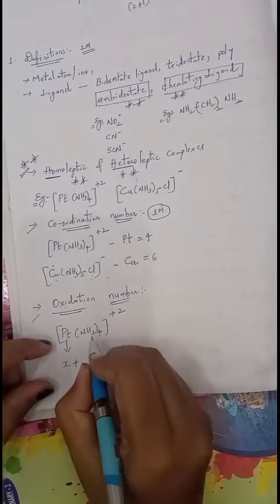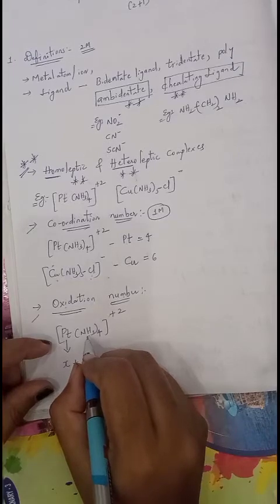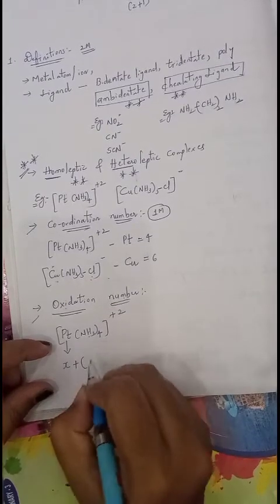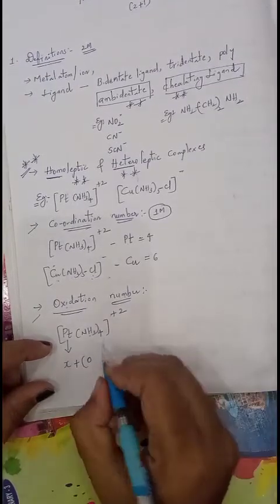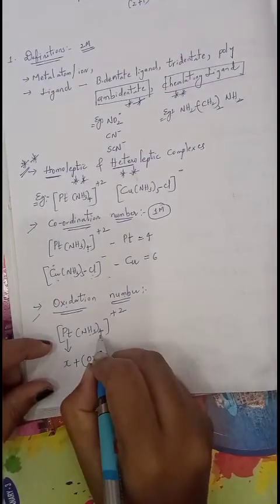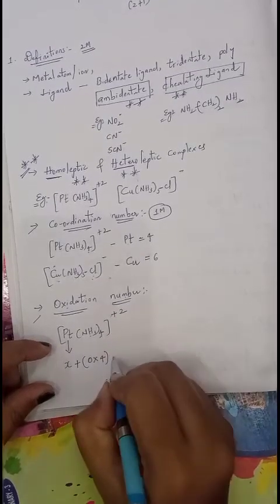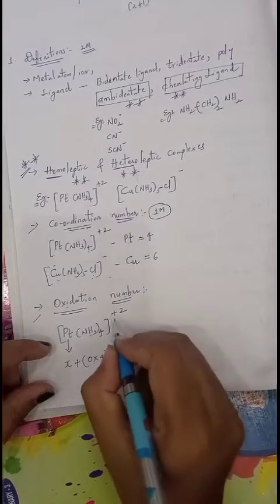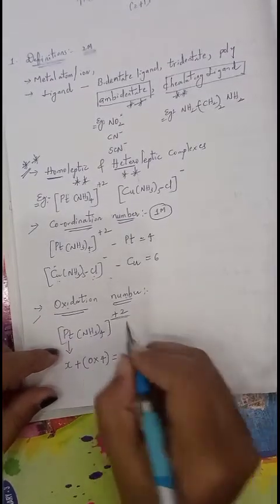Then plus ligand. What is the ligand here? Amine. What is the charge of amine? It is a neutral ligand, so its charge is 0, into the number of ligands present. Total number of amines present is 4. 0 into 4 equals the charge of the complex. The charge on this complex is plus 2.